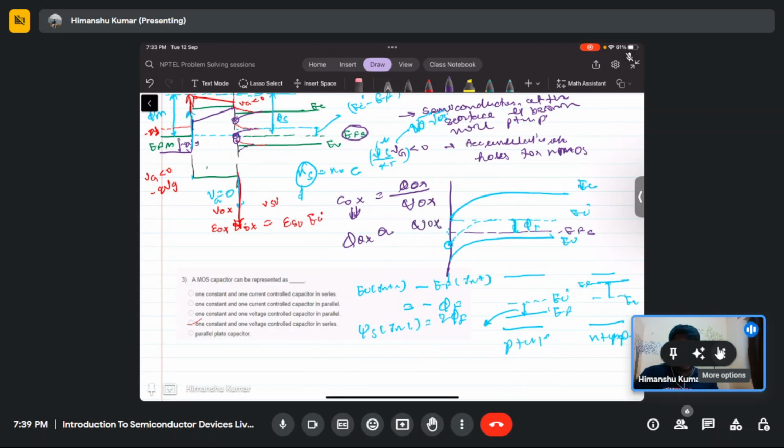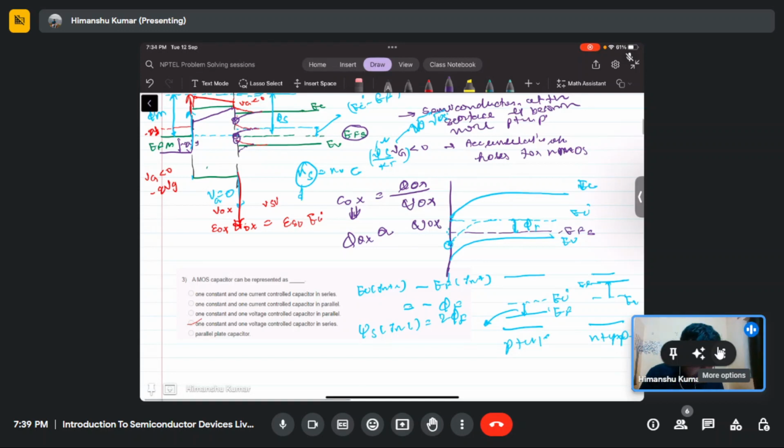Before this, it won't be directly proportional, because after the inversion the charge appears at the interface only, but before the inversion, in the deep depletion region, the charge does not appear at the oxide interface; it is distributed throughout the depletion region.